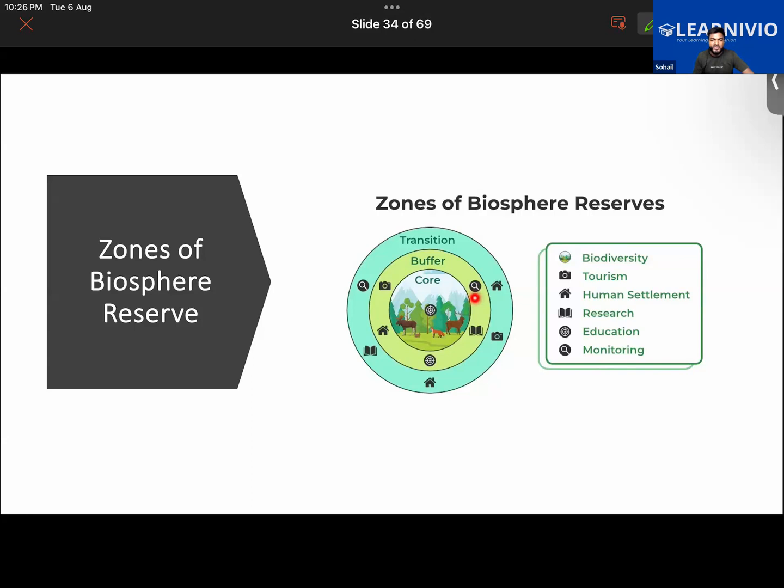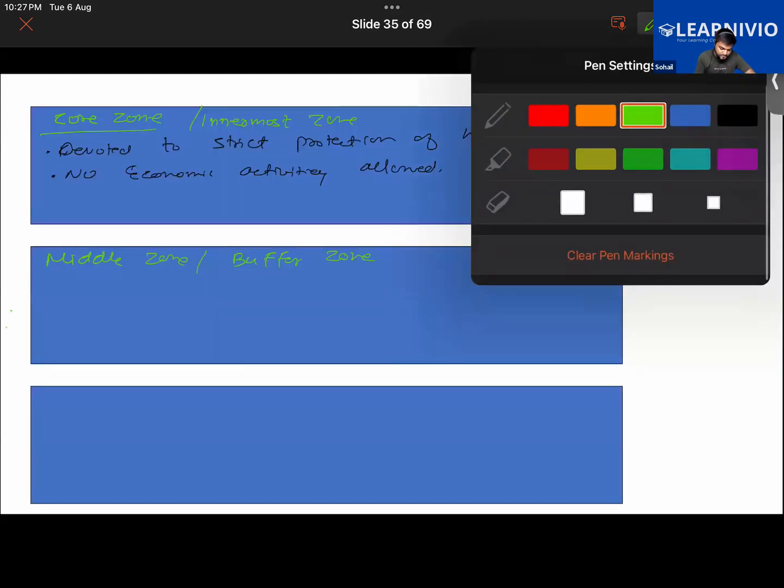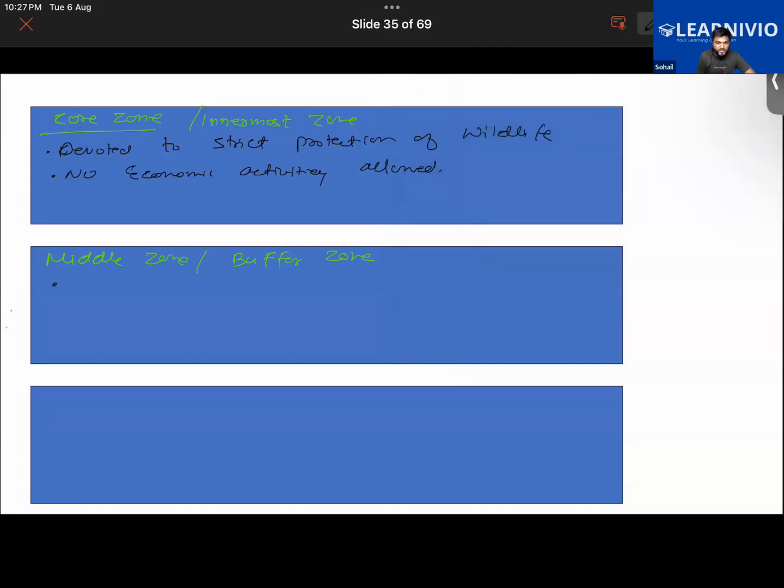Talking about the buffer zone, only certain human activities which are compatible with the goal of conservation would be allowed. Like for the purpose of research, you can go there. For the purpose of environmental education, we can go there, or tourism will be allowed in the buffer zone. So what kind of activities are allowed? First of all, limited human activity.